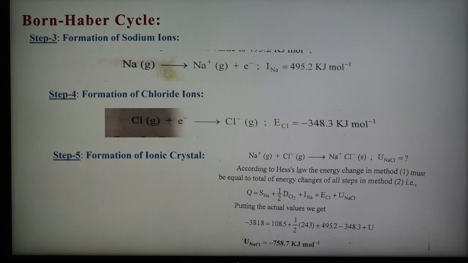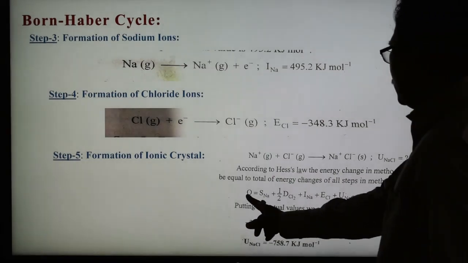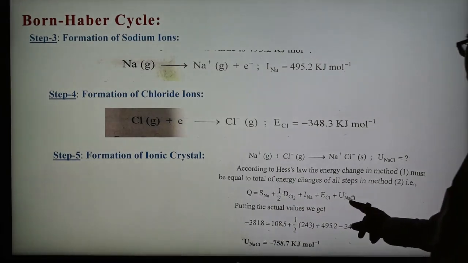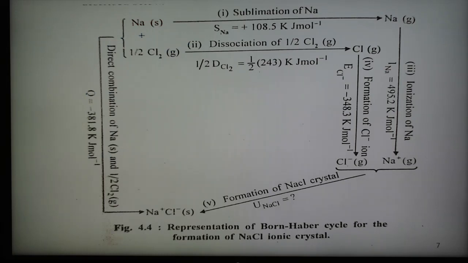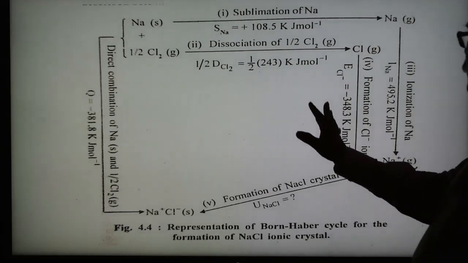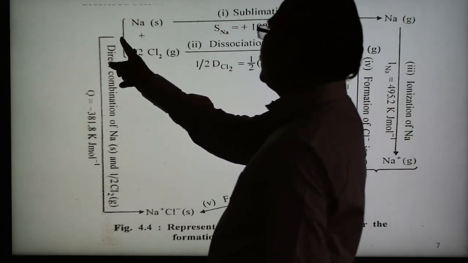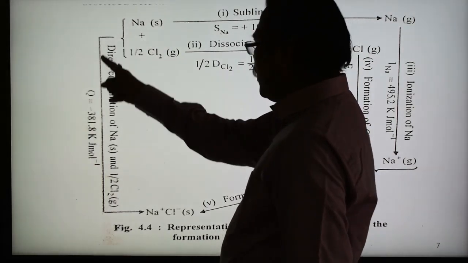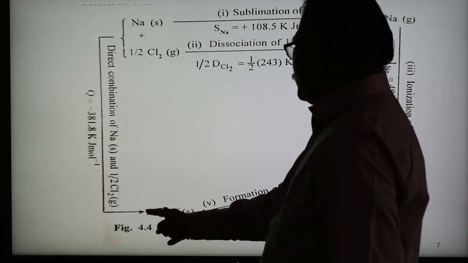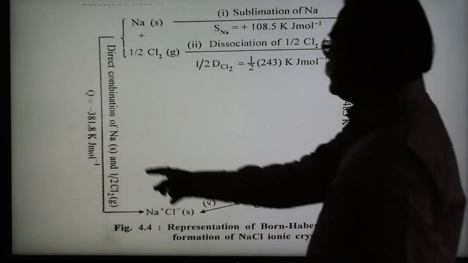So these are the 5 steps, and by using Hess law, we obtain this formula for the calculation. After putting in all these values, U NaCl can be calculated, and it is obtained in this way. This is the Born-Haber cycle, and diagrammatically we can also show the cycle. In this Born-Haber cycle, this is the direct method: solid sodium and gaseous chlorine, half Cl2, combine to form 1 mole of NaCl, that is Na plus Cl minus. So this is the direct method.